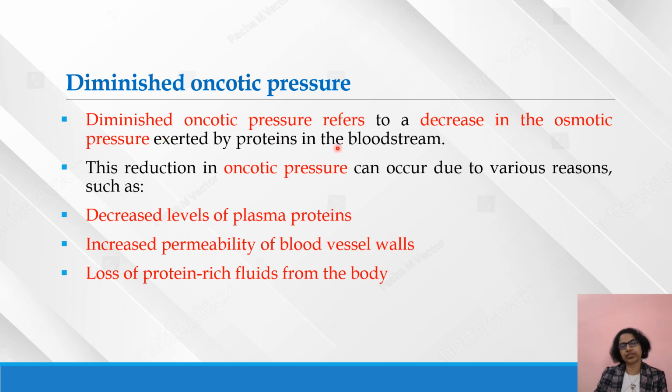Diminished oncotic pressure refers to a decrease in the osmotic pressure exerted by proteins in the bloodstream. This reduction can occur due to various reasons: decreased levels of plasma proteins, increased permeability of blood vessel walls, and loss of protein-rich fluids from the body.